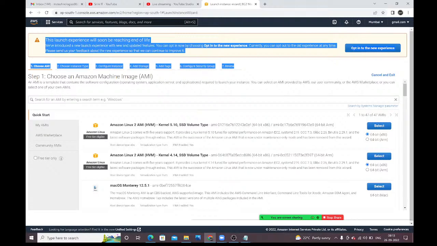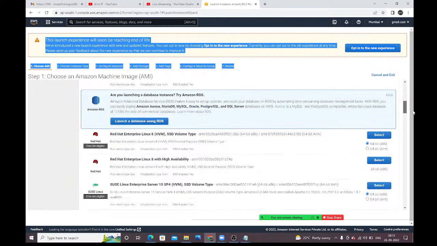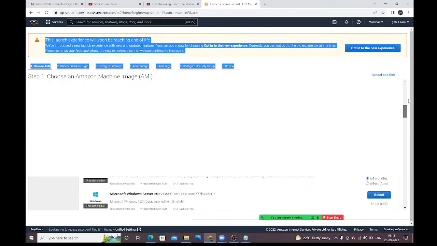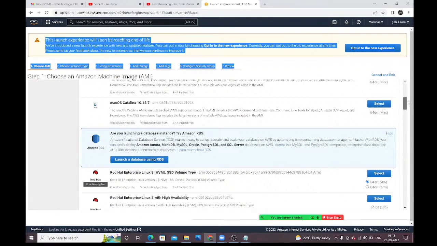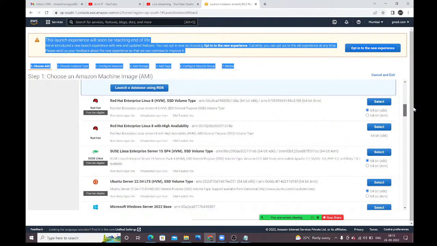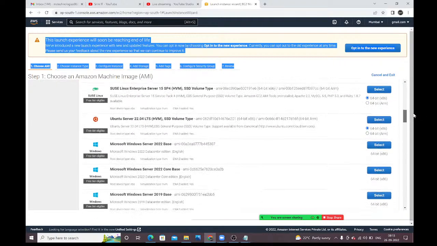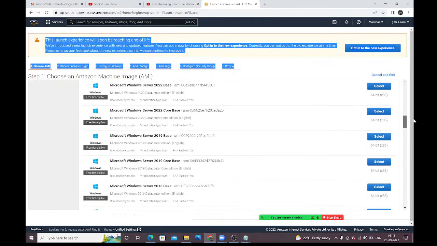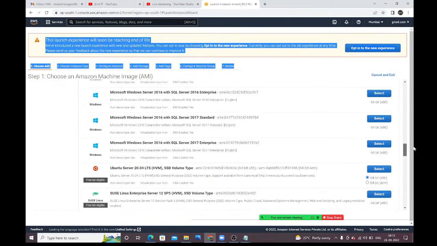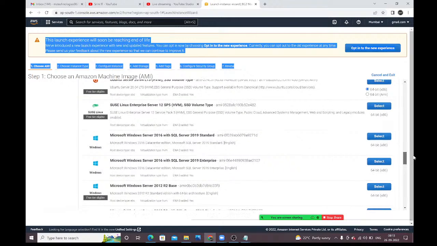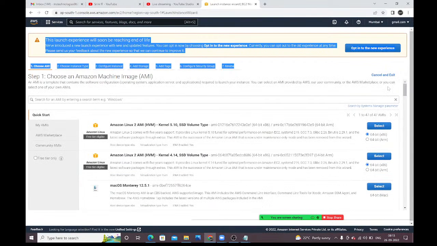Choose AMI. These are the images which we have; see how many images are available. Amazon Linux 2, macOS, Red Hat Enterprise Linux, SUSE Linux, Ubuntu Server, Microsoft Windows Server and Debian are available. All these are different AMIs, guys. We need to choose one AMI.